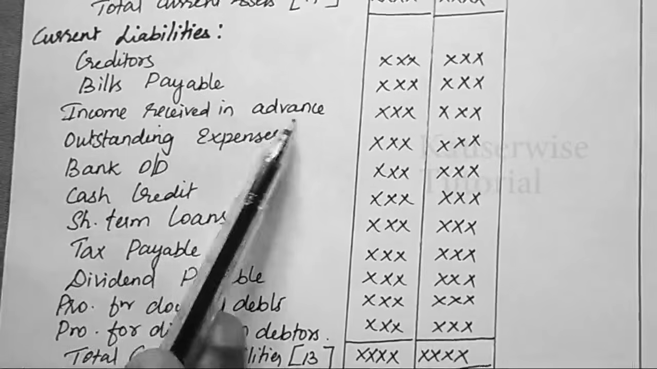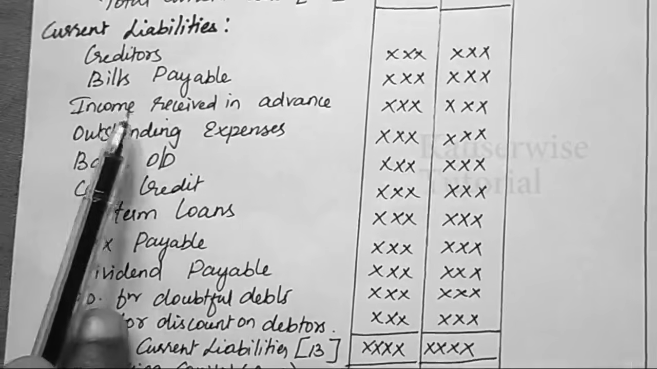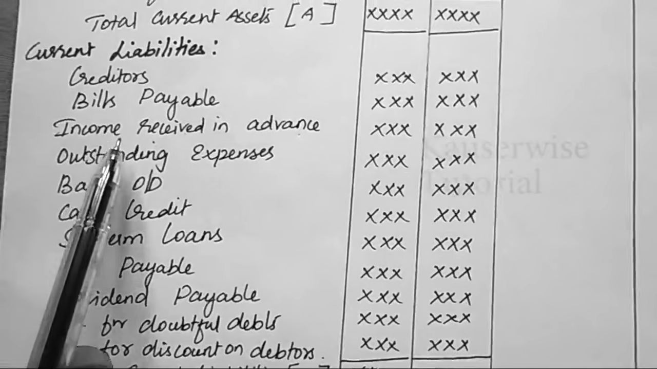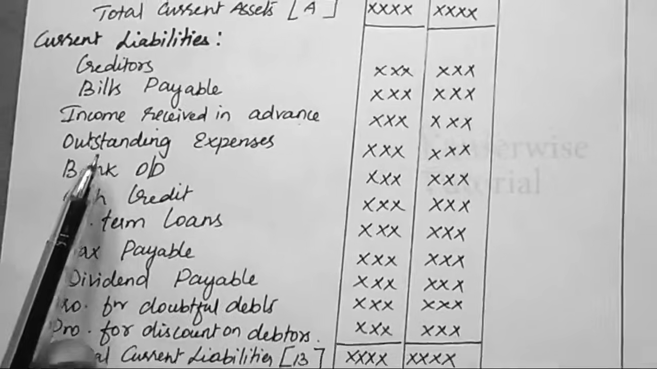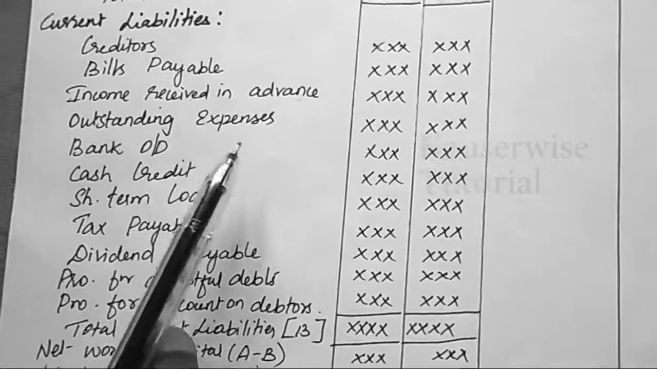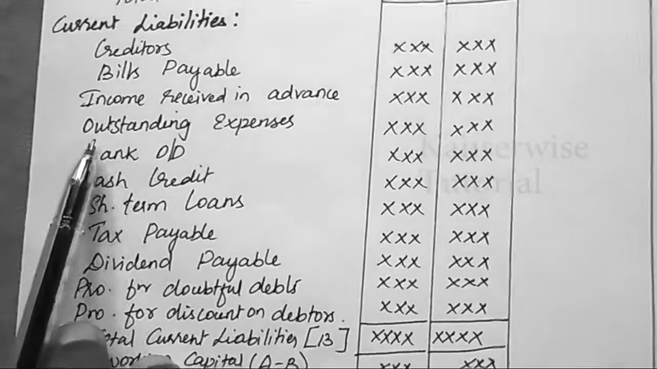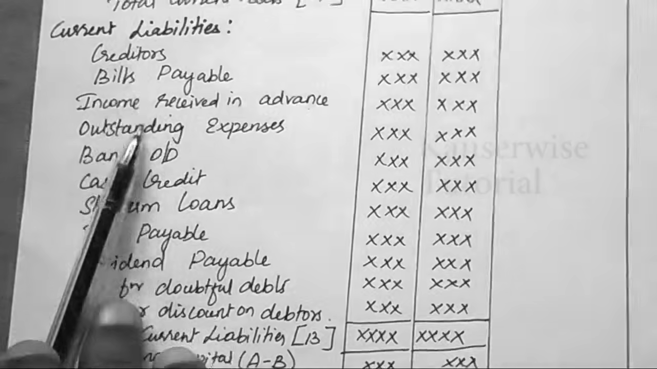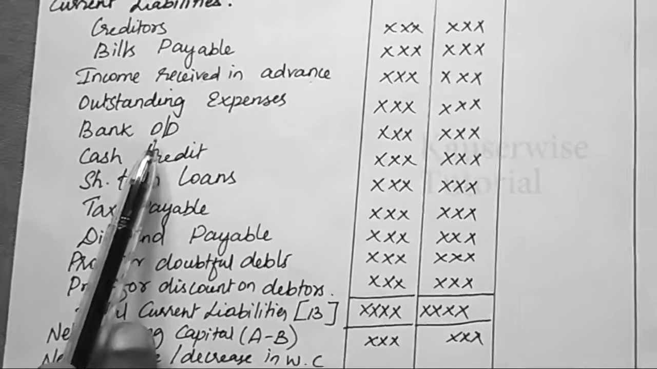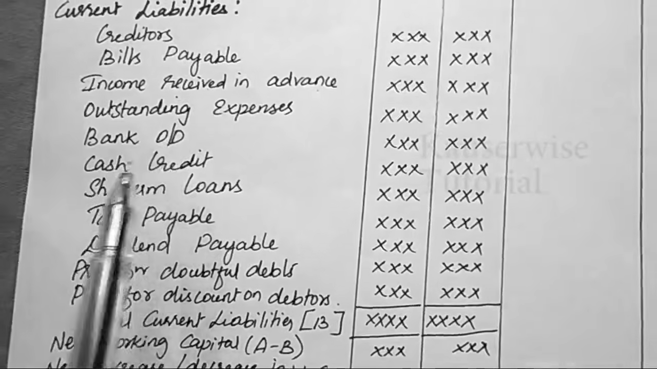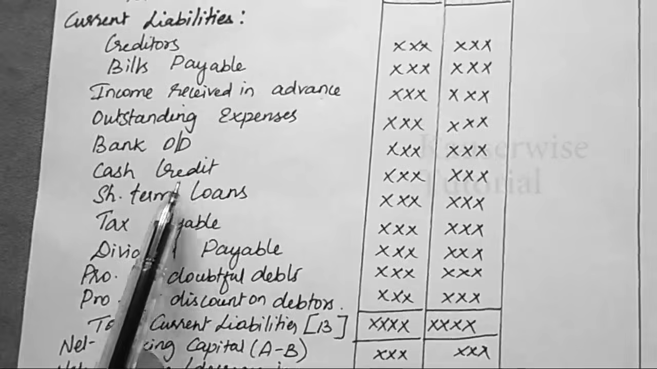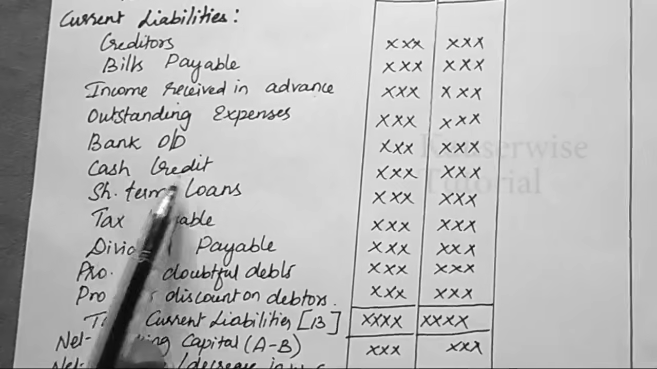Then income received in advance. Any income received in advance is a liability. This income does not belong to the current year. This income belongs to next year, but we have received it in advance, so it is a liability. Then outstanding expense. Any expense not yet paid, but which belongs to the current year, is called outstanding. So any outstanding expense is a current liability. Then bank overdraft. Overdraft means withdrawing an excess amount than the actual bank balance. It is also a current liability. Cash credit: we have borrowed money from the bank. It is also a current liability.